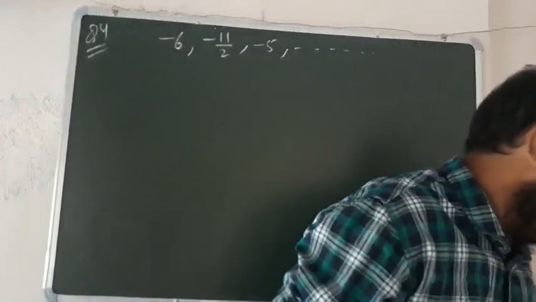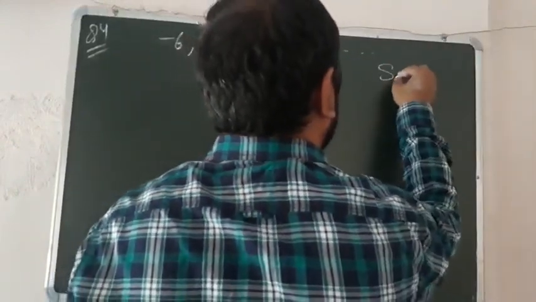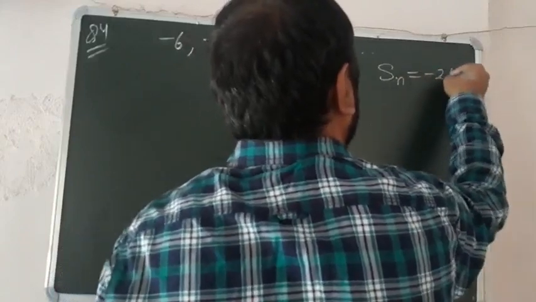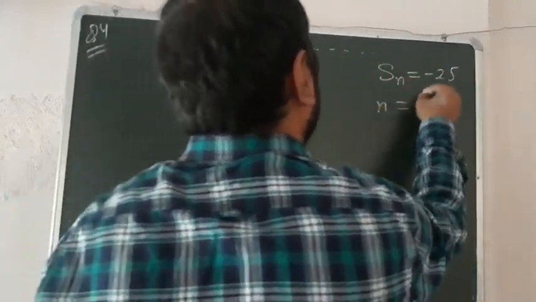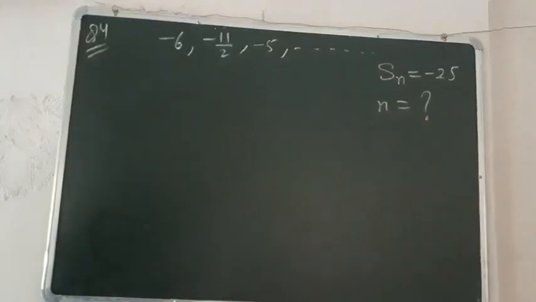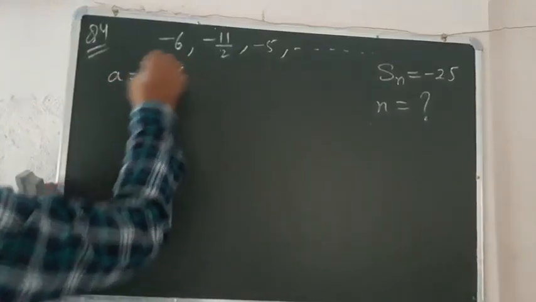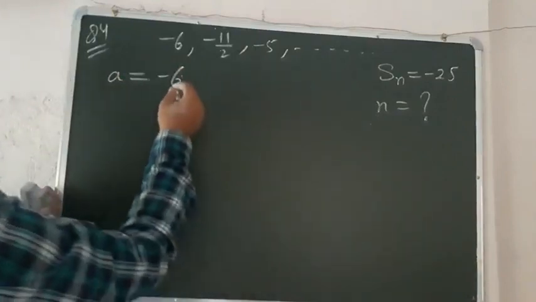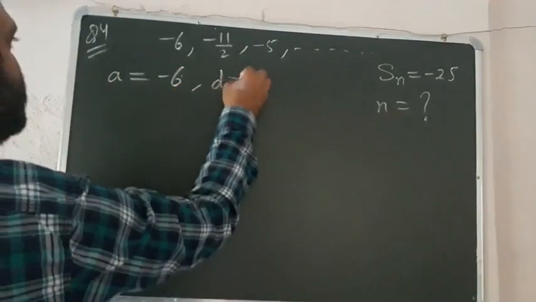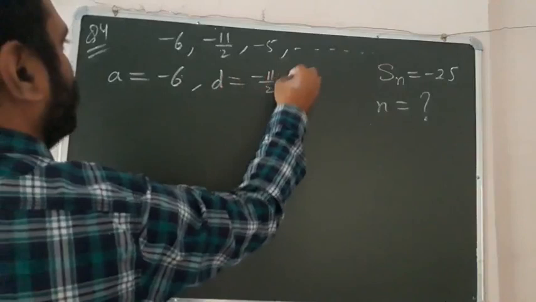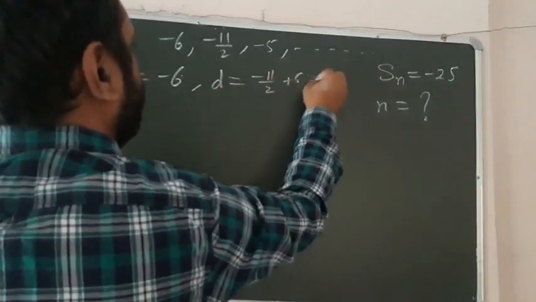This is the sequence, and it is given that its sum is -25, means Sn is given as -25, to see the value of n, find how many terms. So it is understood that its first term is -6 and its common difference is -11/2 plus 6, that is 1/2.